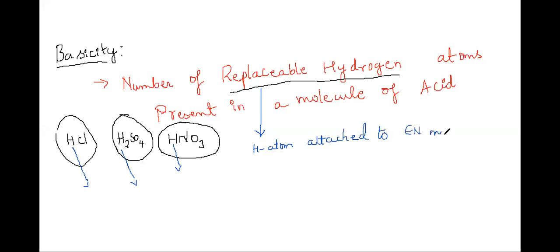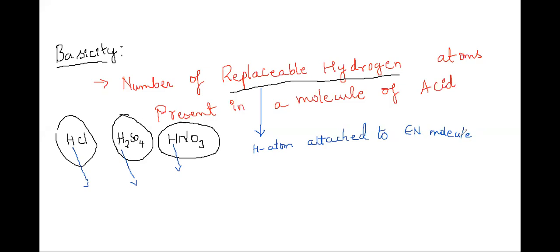Fluorine is electronegative, sulfur is electronegative.